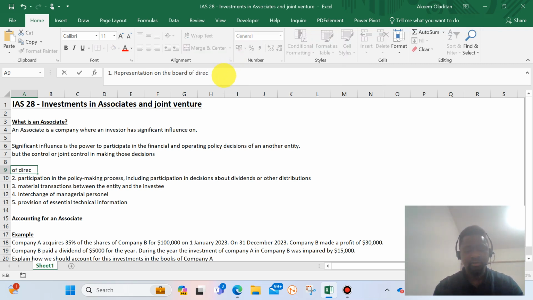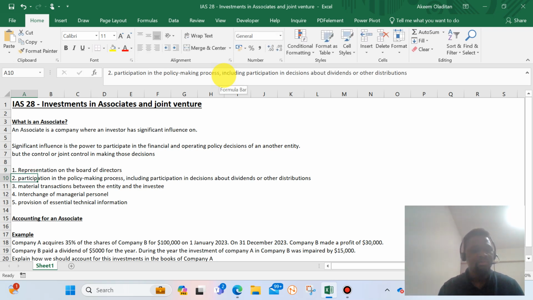Then it can be by participating in policy making processes, including distribution of dividend in the entity. It can also be in the form of having material transactions between the entity and the investee. A transaction can be maybe a major sale and purchases agreement over a period of time. So, like that, we can say that the entity has significant influence over the investee.